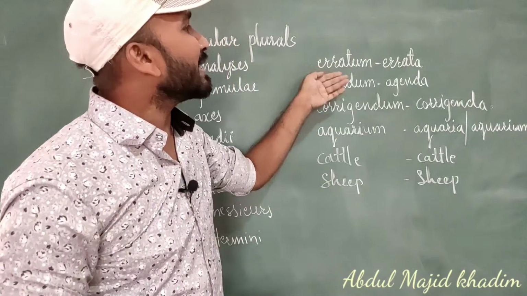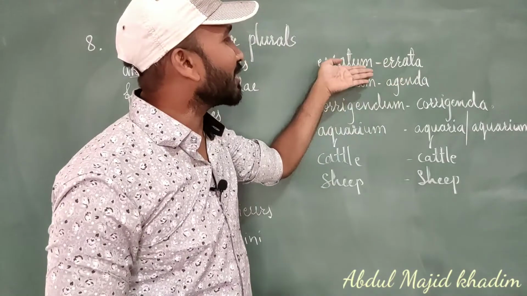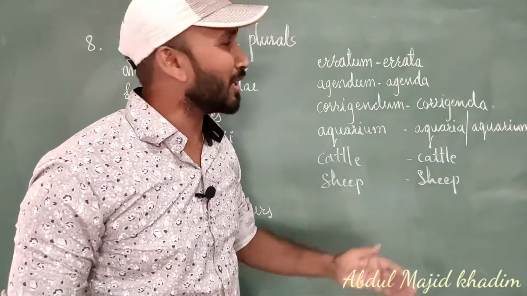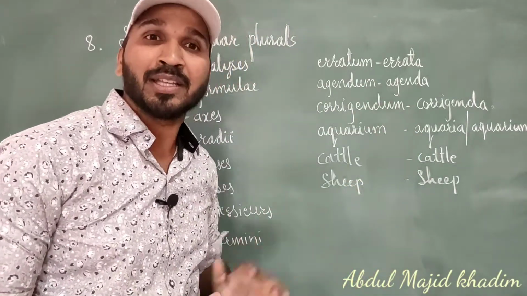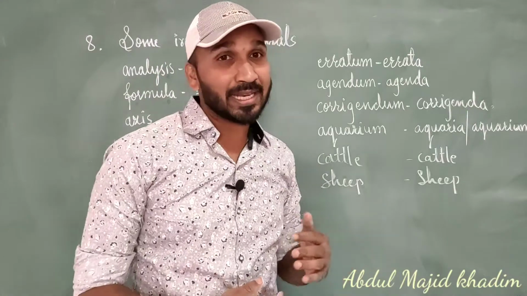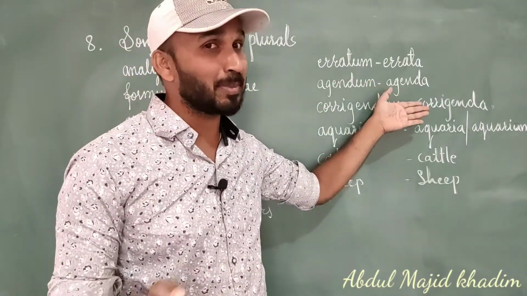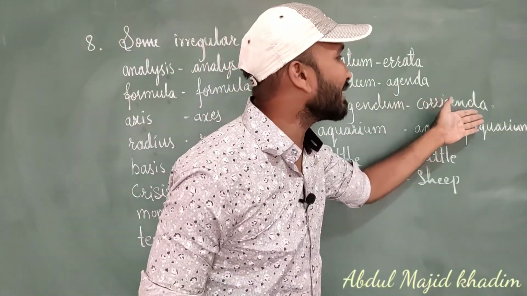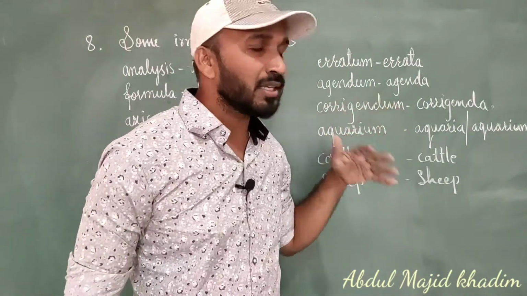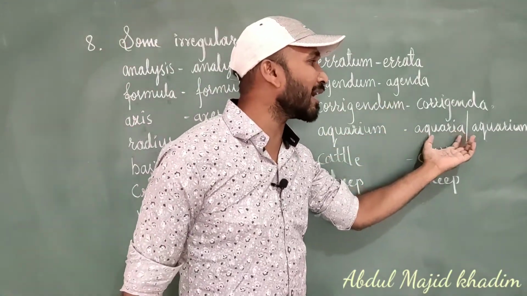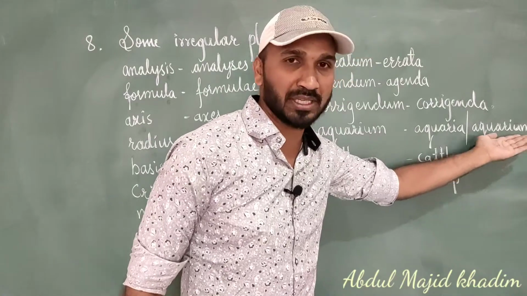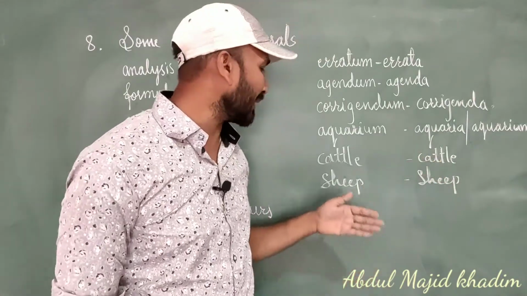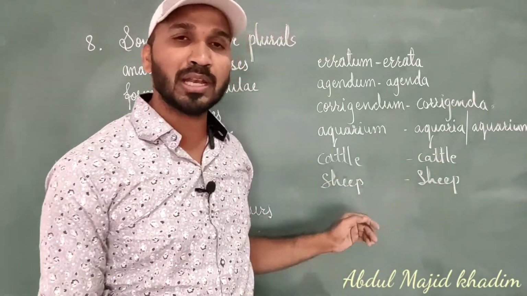Next, erratum, errata. It is also not following any rule or condition. And addendum, addenda. Addendum is singular and addenda is plural. Similarly, many people think that agenda is a plural. Actually agenda is already plural. Corrigendum means corrigenda, which is also singular. Aquarium: here we have two options, aquaria as well as aquariums. Next, cattle: singular and plural are the same. Sheep: singular and plural are also the same.